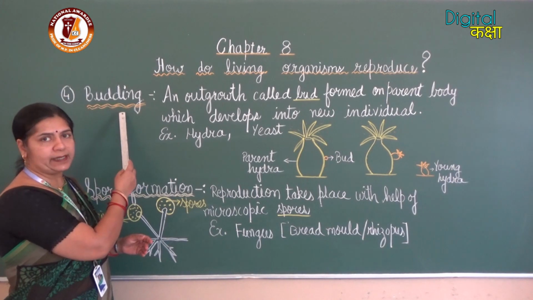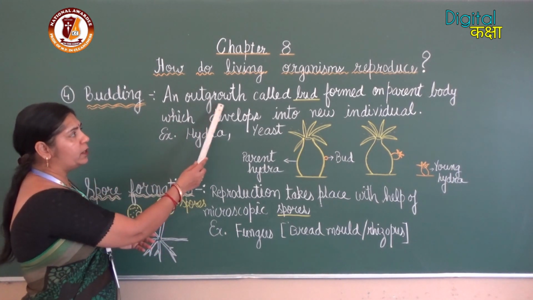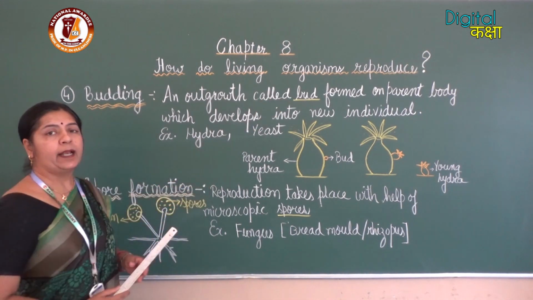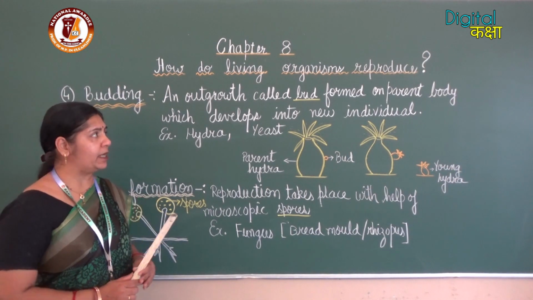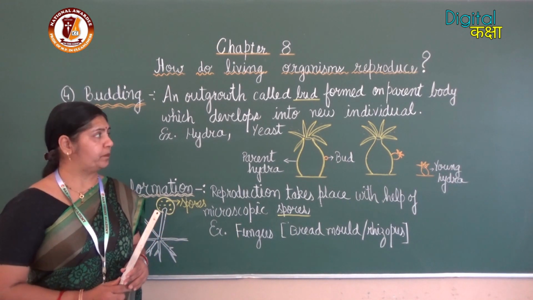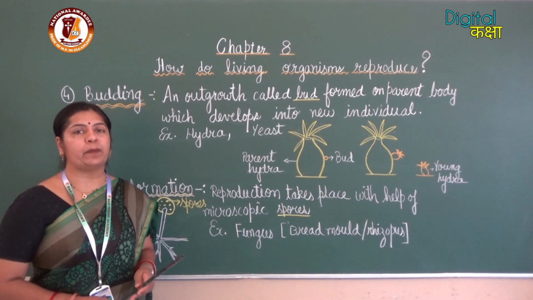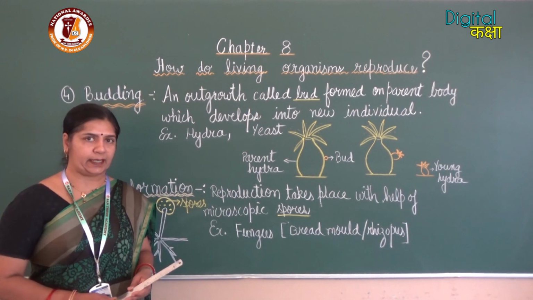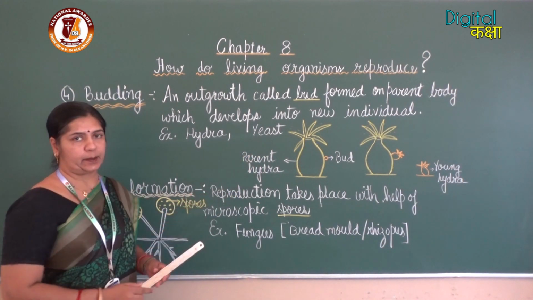So what is budding? Budding is the method in which an outgrowth called bud is formed on the parent body, and this bud develops into a new individual. Examples of organisms which reproduce by the method of budding are hydra and yeast.